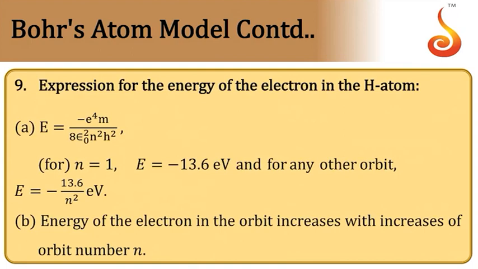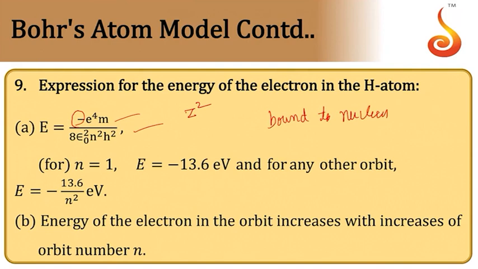Proceeding further, expression for energy of the electron in hydrogen atom. So in hydrogen atom, it will be me to the power 4 divided by 8 epsilon naught n square h square. This is total energy. Suppose if it is other than hydrogen atom, there will be z square term in the numerator, m z square e to the power 4. And notice one thing, total energy is negative. That means negative energy says that electron is bound to the system. So it is bound to nucleus. It cannot come out of the control of the nucleus.